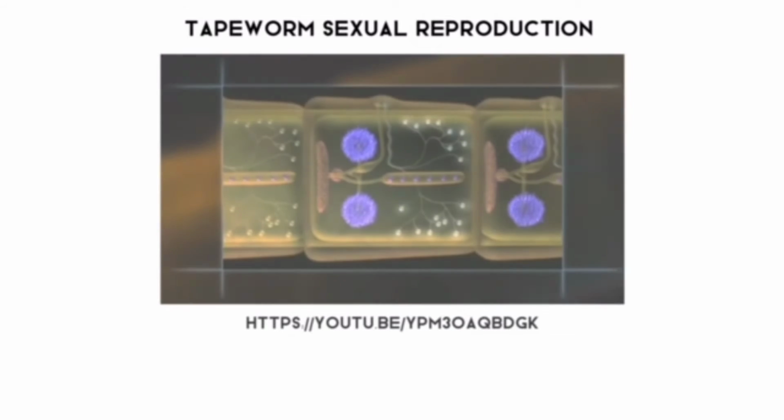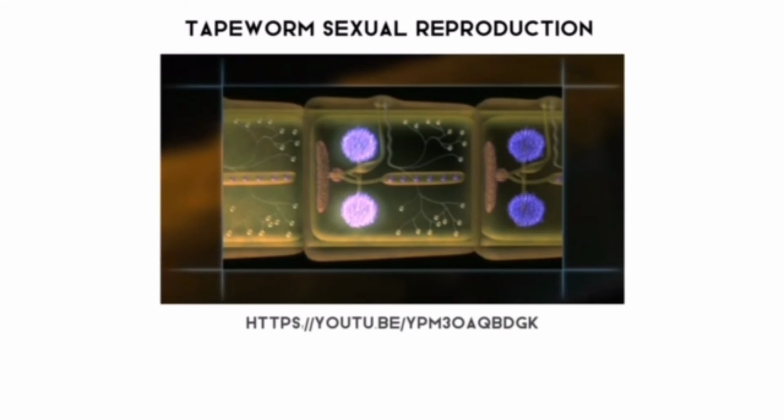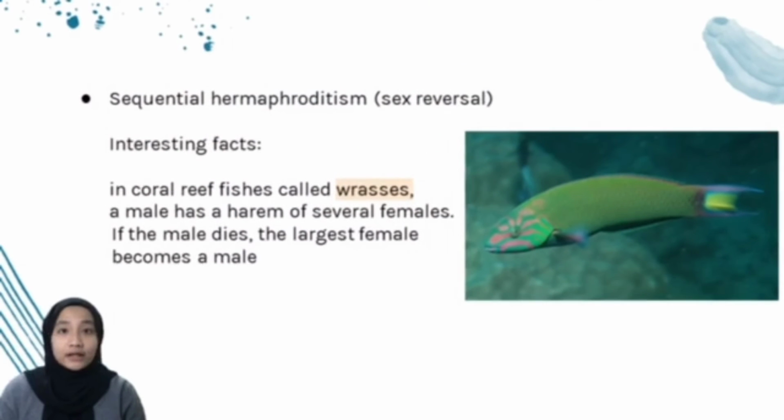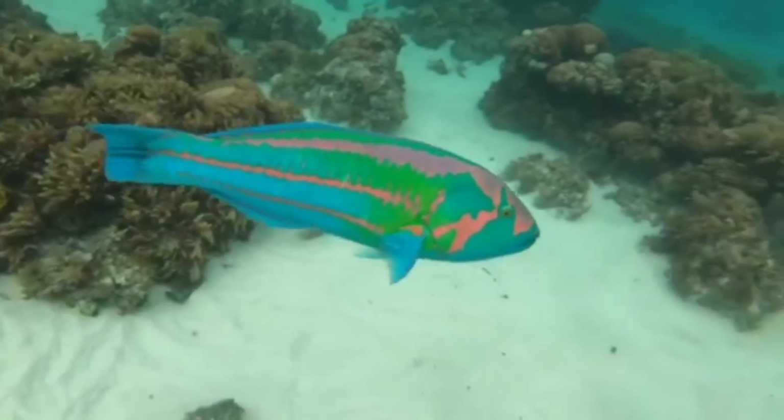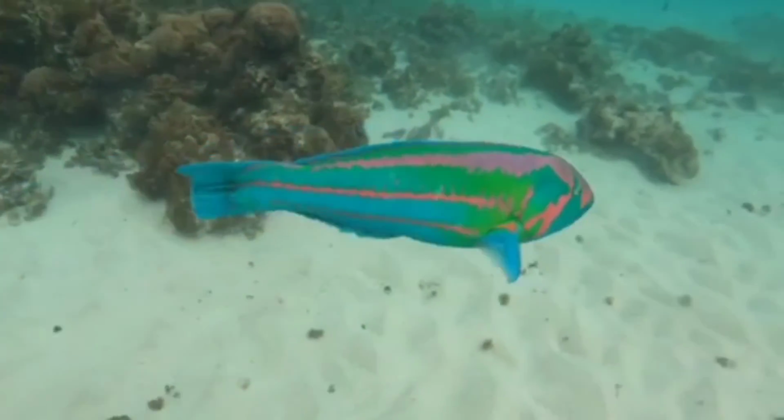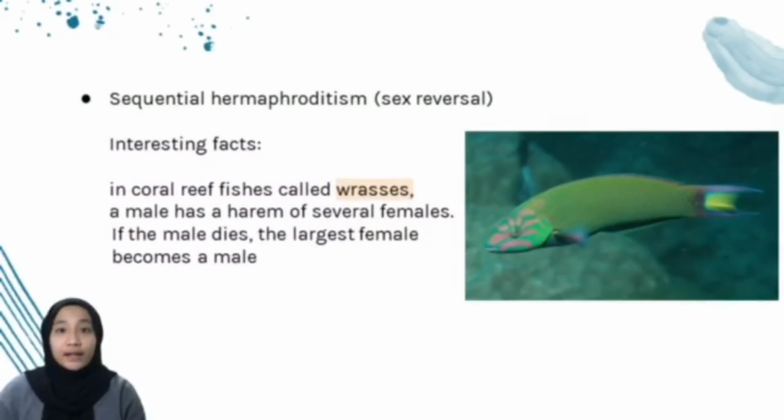Each one produces sperm and eggs, generating huge batches of offspring. In fact, the number of eggs generated by even one tapeworm exceeds the total number of human beings alive on Earth. Sequential hermaphroditism, or sex reversal, also occurs. In coral reef fishes called wrasses, a male has a harem of several females, and if the male dies, the largest